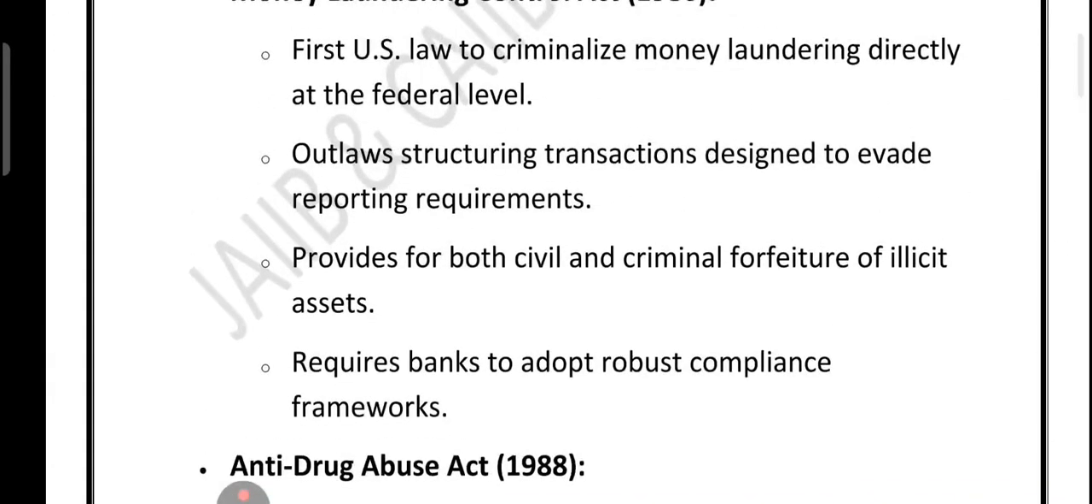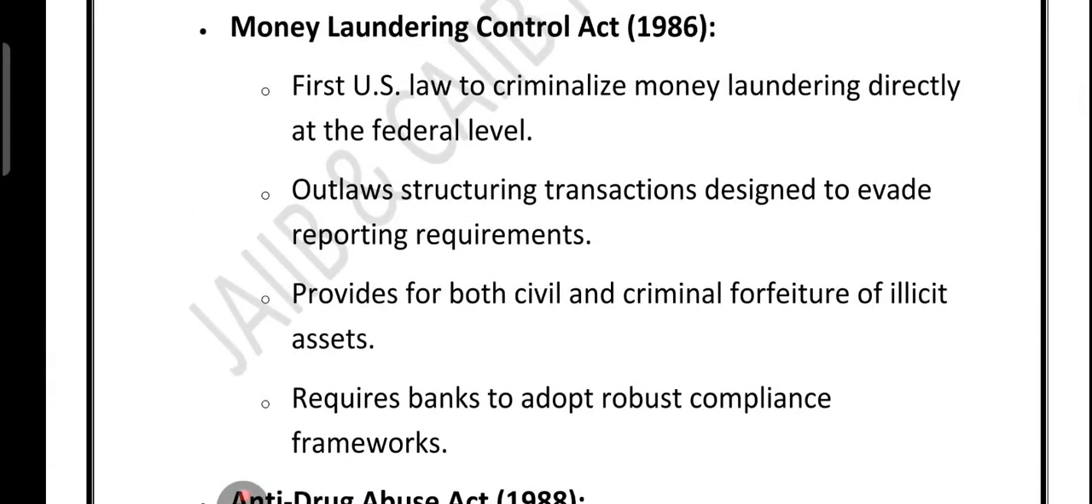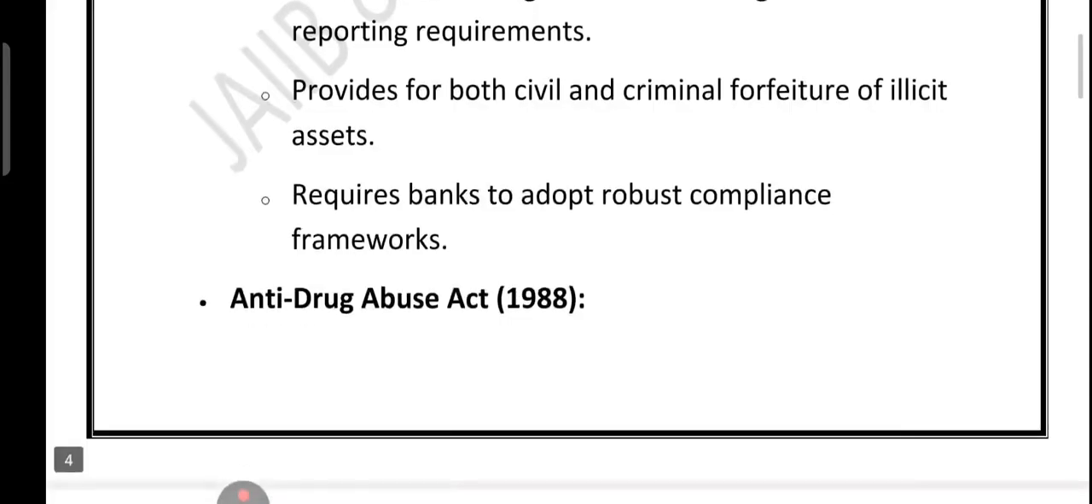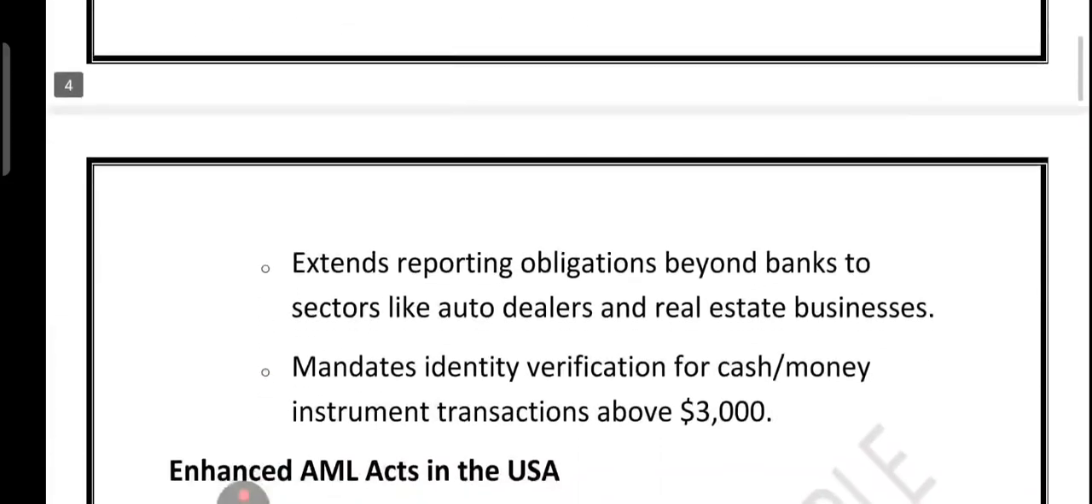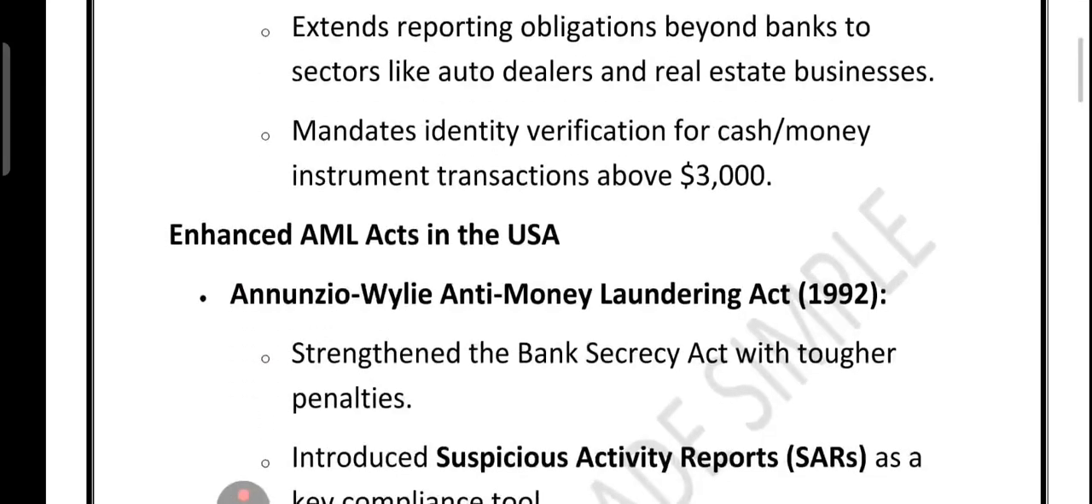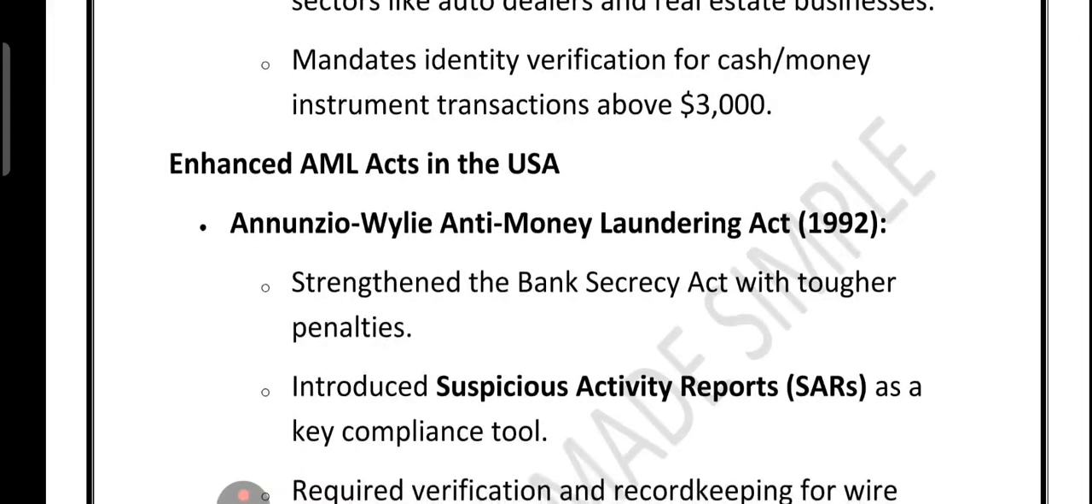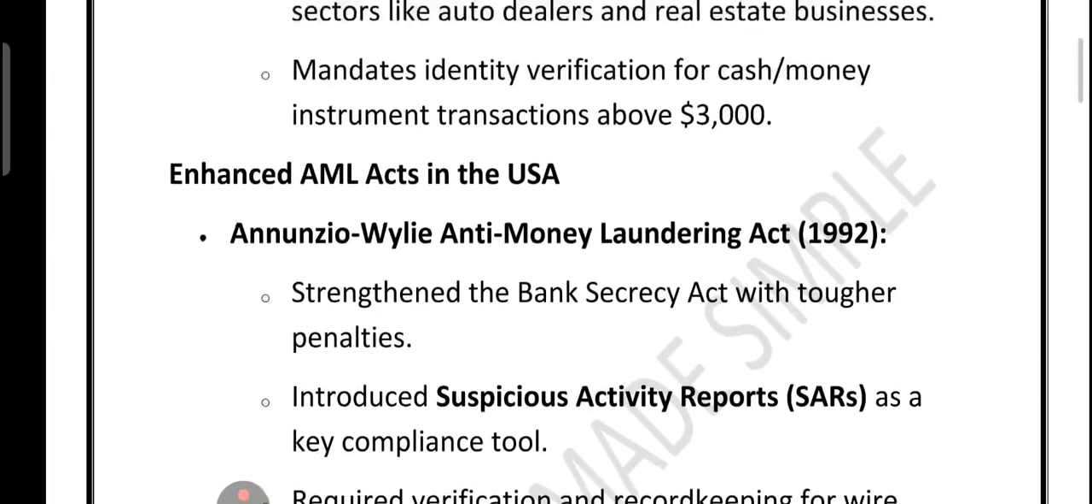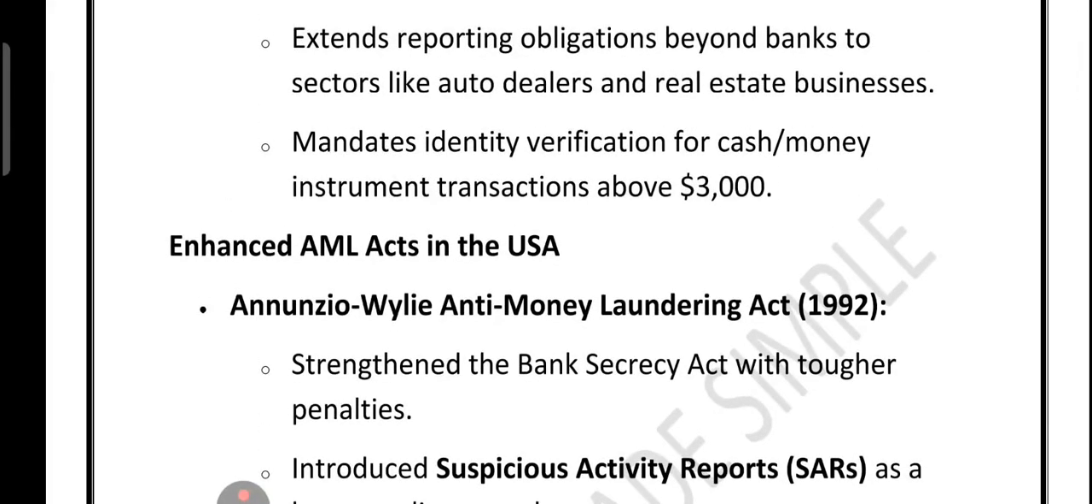What are the key provisions? I told you that for the very first time, money laundering itself became a crime in the US. It made it illegal to break big transactions into smaller ones. Then the Anti-Drug Abuse Act comes into the picture. Not just banks but also businesses like car dealers and real estate agents had to follow the reporting rules. Now after the 9/11 attack, the US Patriot Act of 2001 was introduced. It tightened the rules further with extra due diligence requirements and stronger monitoring to stop terrorism financing.